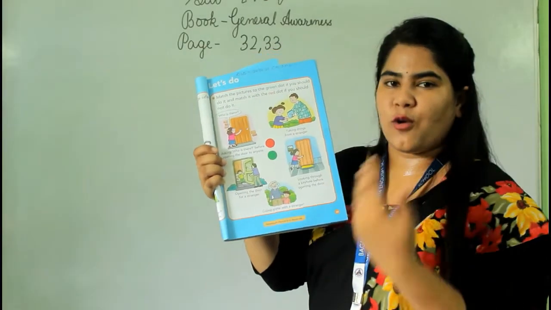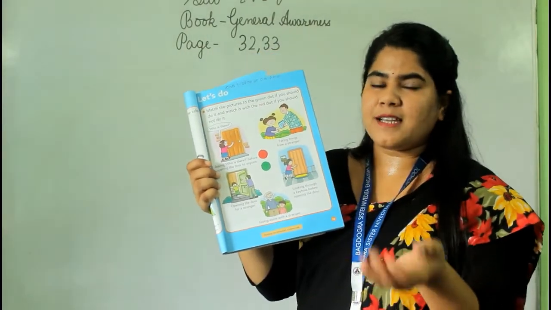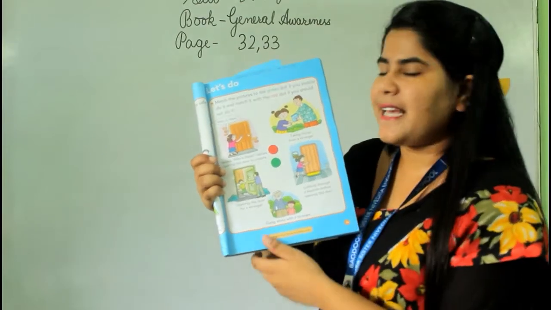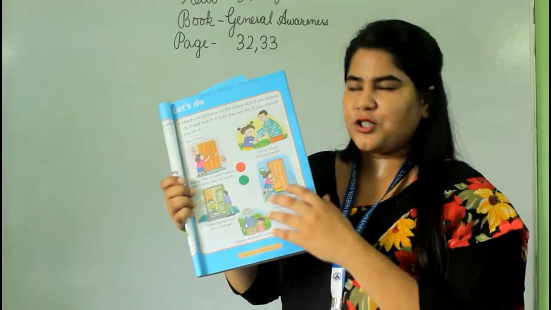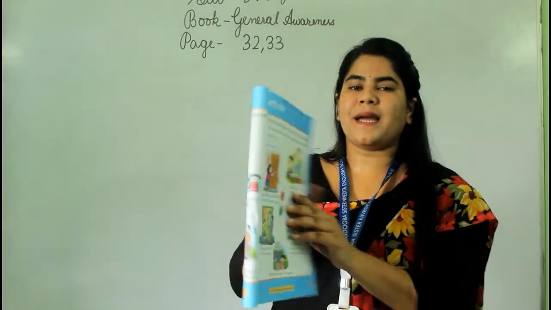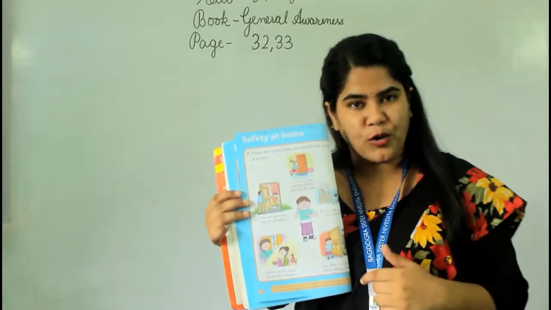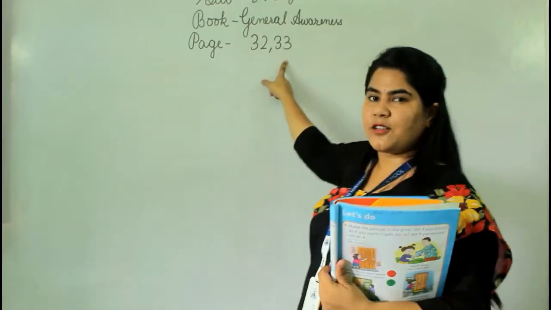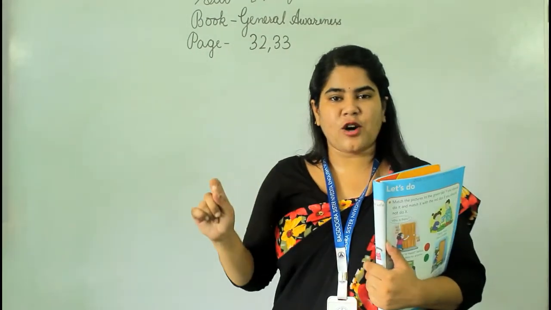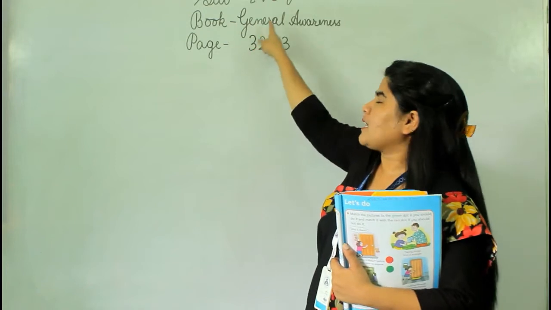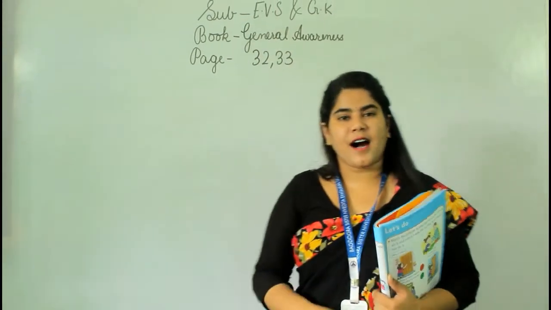So this is your homework. Take the help of your parents if you can't do it. But I think you can do it now, as you have understood, right? So what you will do, page number 32, you will read aloud at your home, and page number 33, you have to do it as your homework from the book Easy Learning General Awareness.